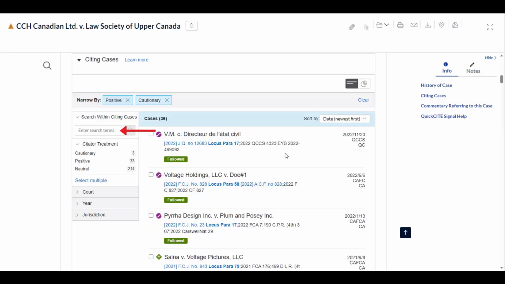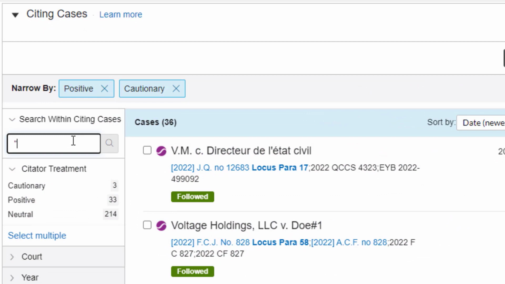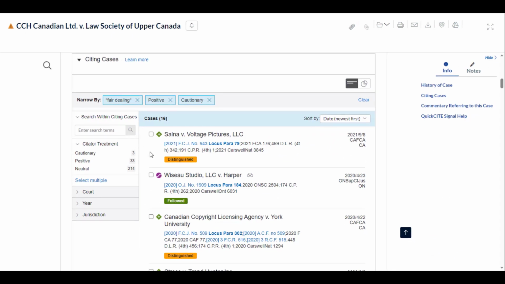In this little field, what you're going to do is use one keyword or two keywords that correspond to the legal concept or principles that you are interested in for your legal research. As you enter them into the search bar, it will filter down the list of cases to retrieve only those that mention those concepts in their text, so that you waste less time going through all of the cases that you managed to retrieve by filtering by judicial treatment.